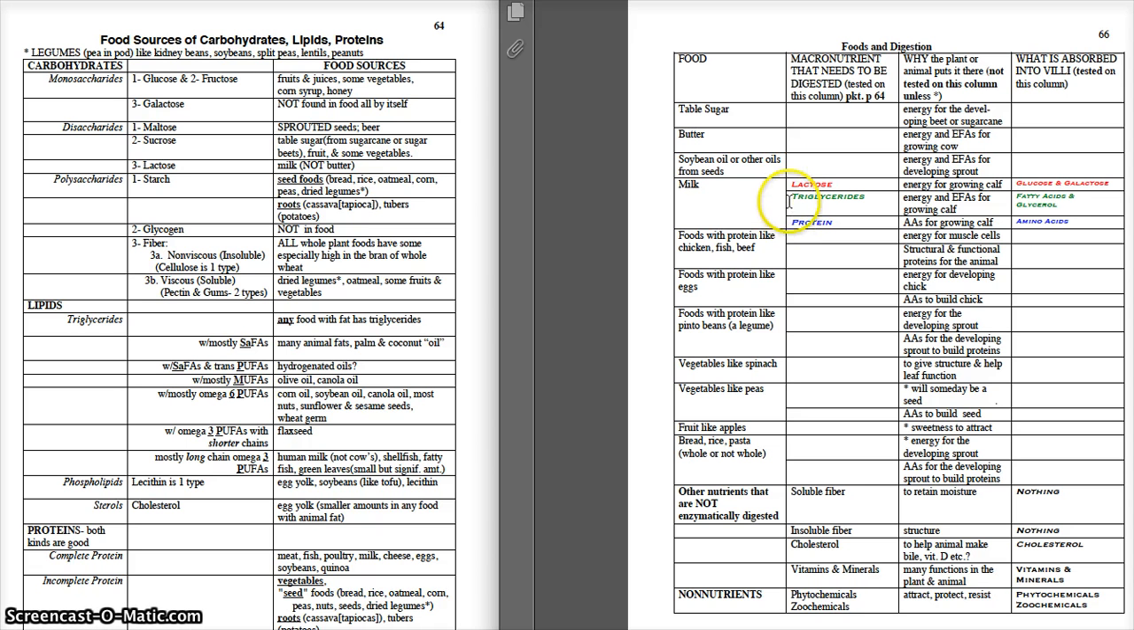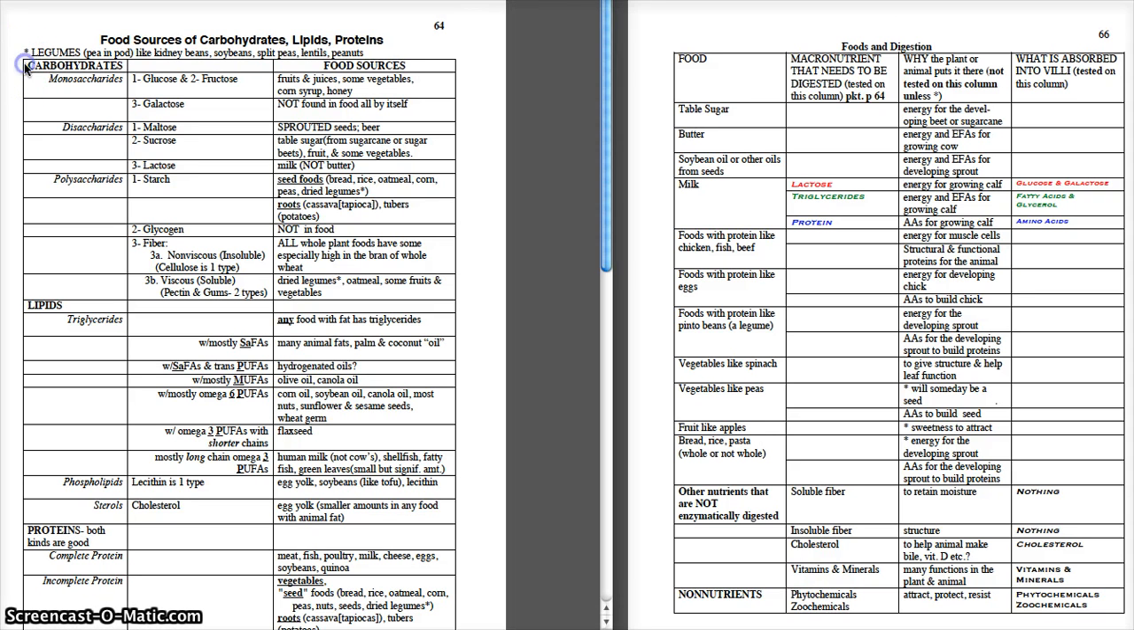So is lactose a carbohydrate? Right here on page 66. Look over at page 64. On page 64, we are only going to be looking at the carbohydrates, the monosaccharides, the disaccharides, and the polysaccharides. This week, we are not looking at the lipids and the protein. So is lactose a carbohydrate? Yes, you see it right there. It is a disaccharide.